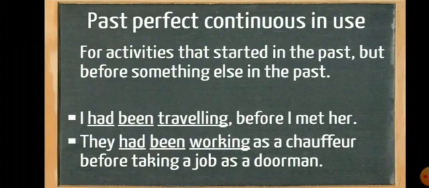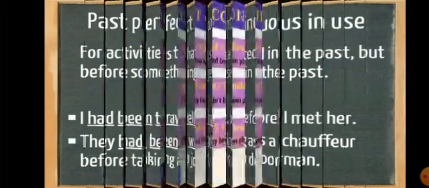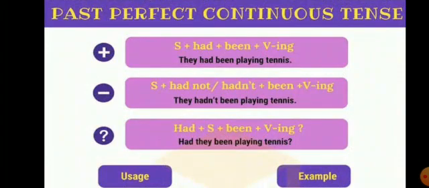So what is the action that started in the past? I had been traveling before I met her. So this is the example of past perfect continuous tense. Now come to the next example.